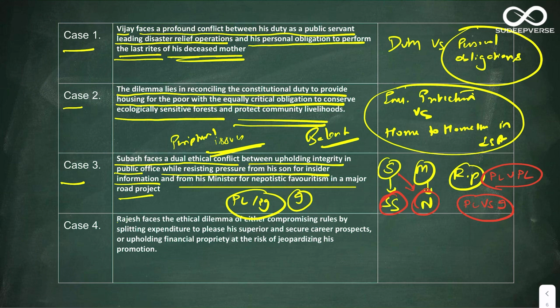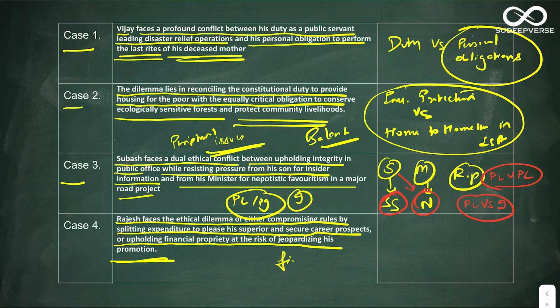Let us move to case 4. In case 4, Rajesh faces the ethical dilemma of either compromising rules by splitting expenditure to please his superior and secure career prospects or upholding financial propriety at the risk of jeopardizing his promotion. So basically here it is a straightforward case study where it is talking about financial integrity versus career progression.